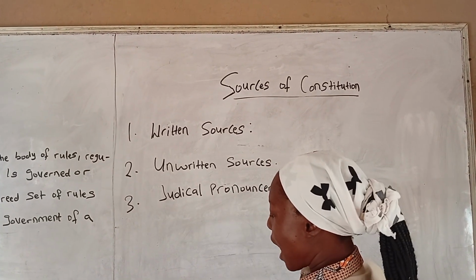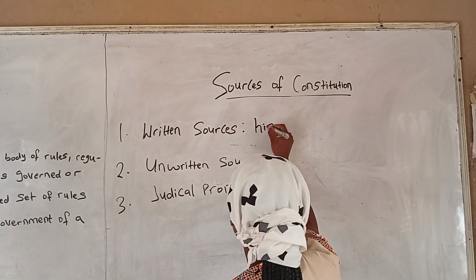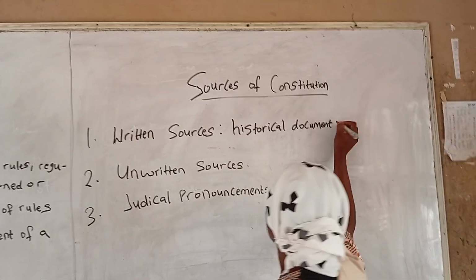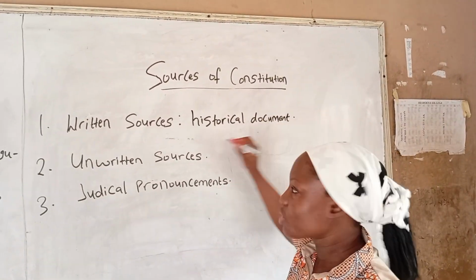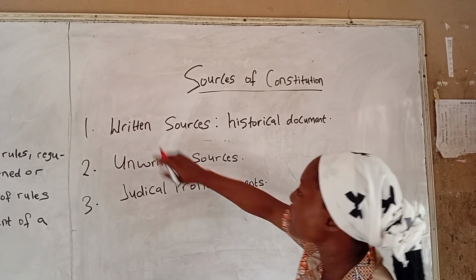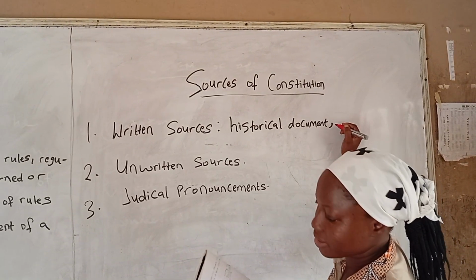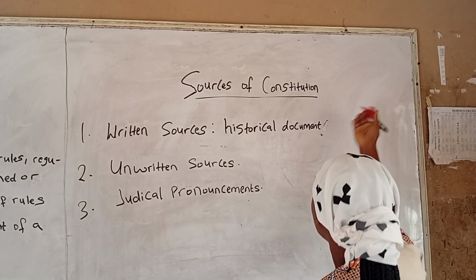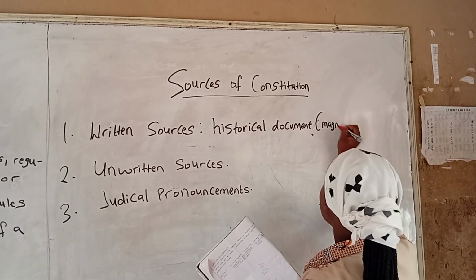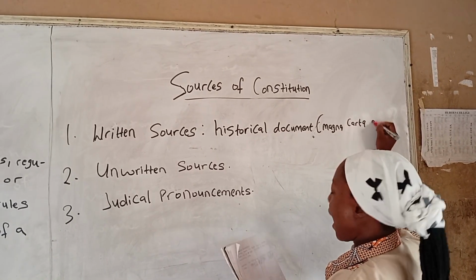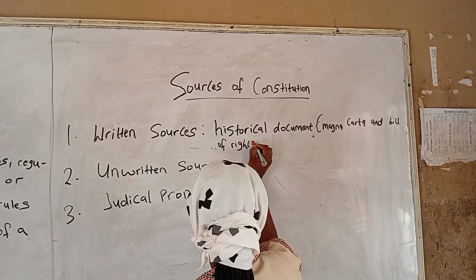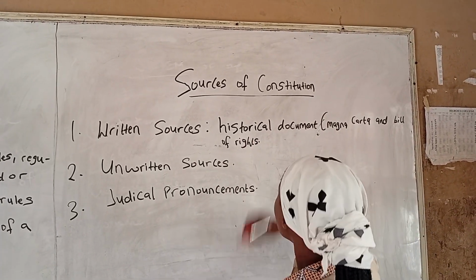Under this written source, examples of it are our historical documents. That is, what has happened in the past. Historical documents are always documented, and so they are under written source. Under this historical source, we have Magna Carta and Bill of Rights. They are examples of historical source.